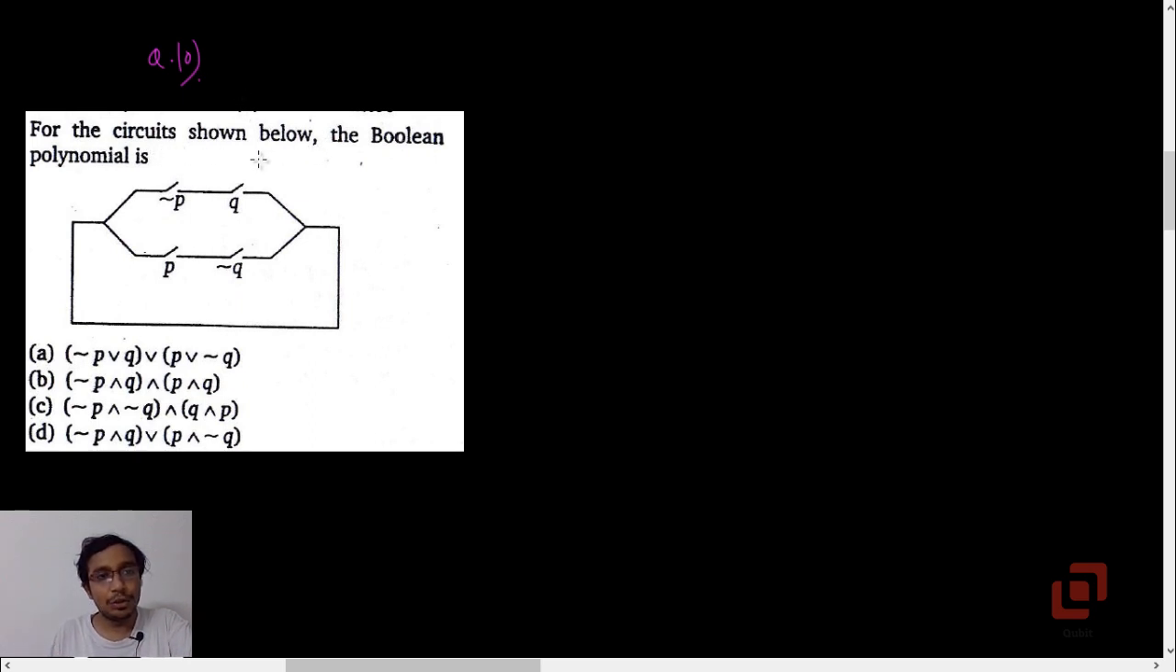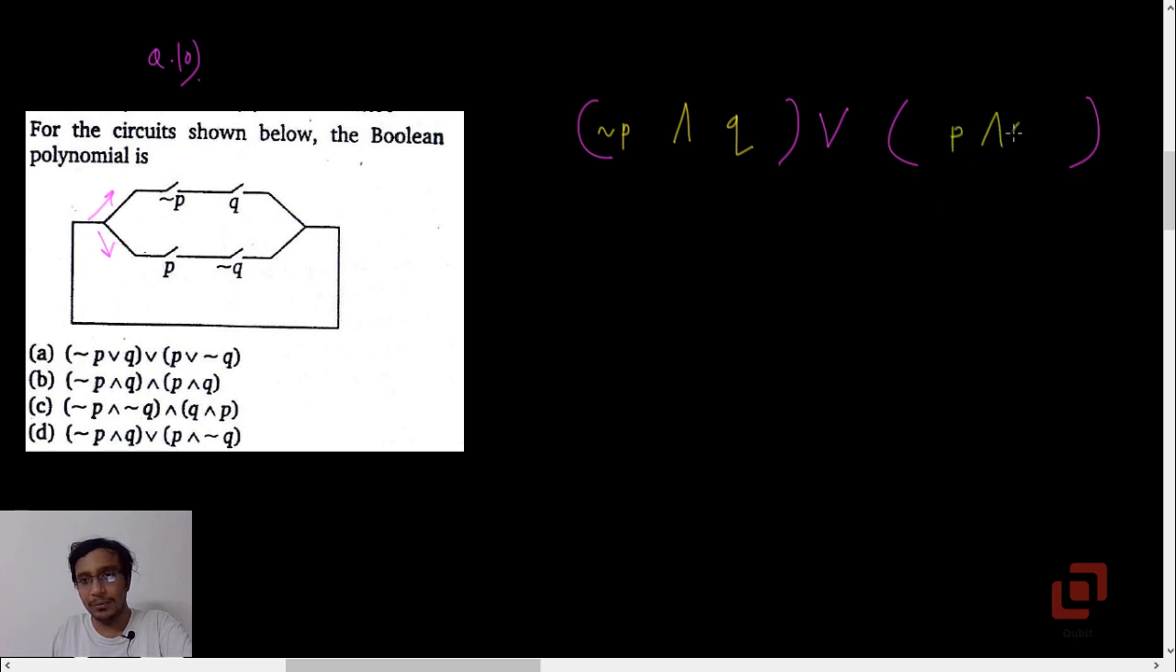For the circuit shown below, the Boolean polynomial is. Now the Boolean polynomial means the corresponding proposition. Here they are not denoting the switches by S1 and S2, they are directly using negations. Because we have a parallel combination here, we must write OR, and we have only 2 branches, so this is enough. Now what is the arrangement in the first branch? It is a conjunction of 2 things, negation P and Q. And what about the second one? It is a conjunction of P and negation Q.